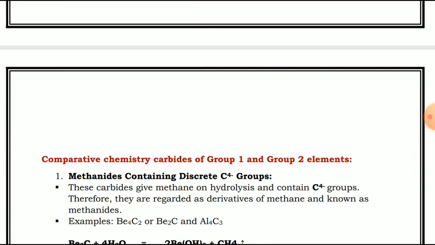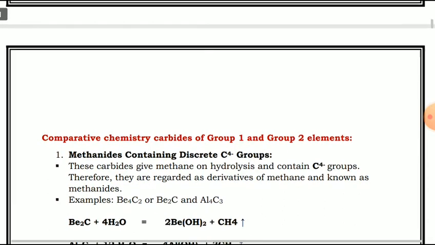These carbides give methane on hydrolysis and contain C4 minus groups. Therefore, they are regarded as derivatives of methane and known as methanides. Examples of that are Be2C, that is beryllium carbide, and Al4C3, that is aluminum carbide.